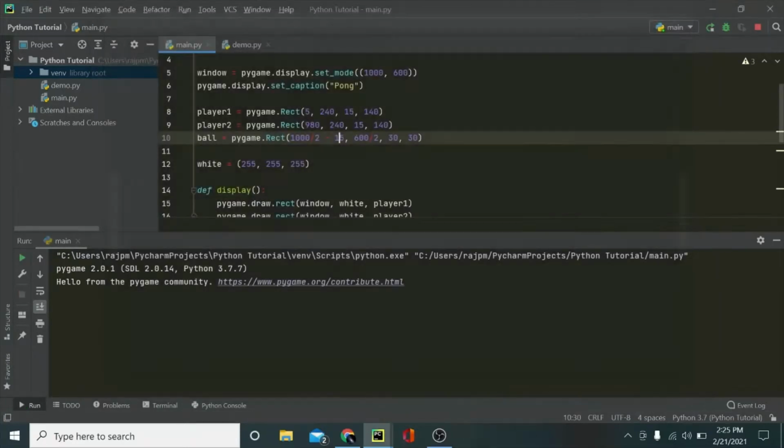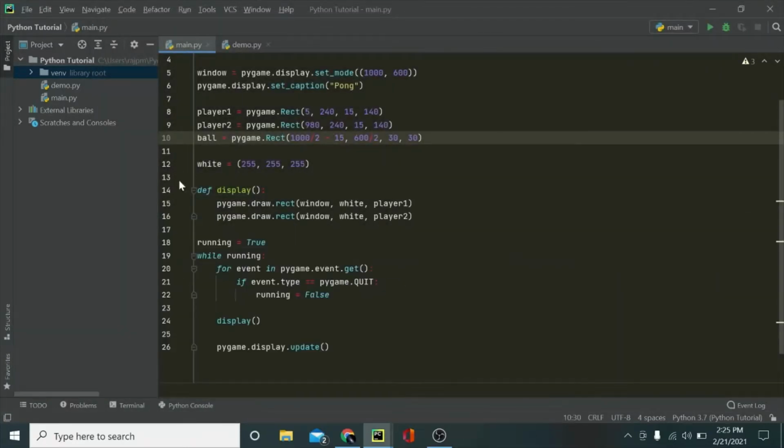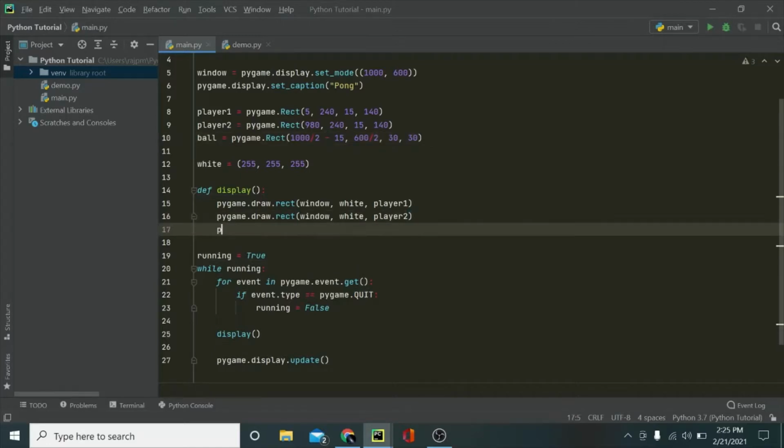But for the circle, it has an x value of like 500, but then we also have its width, which will be 30. So it won't look like it's in the middle. Only the left side will be in the middle. So that's why I'm subtracting 15 from it.